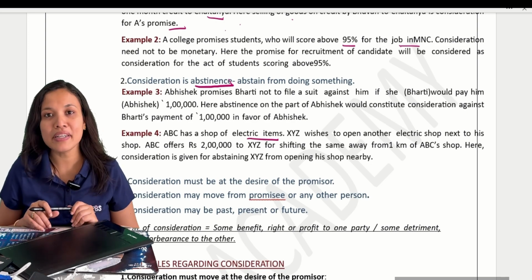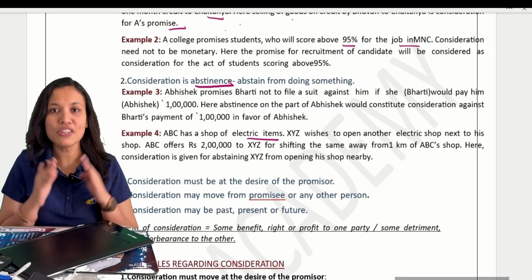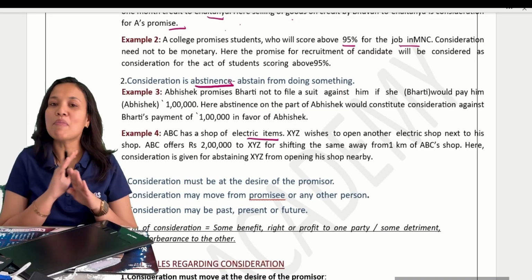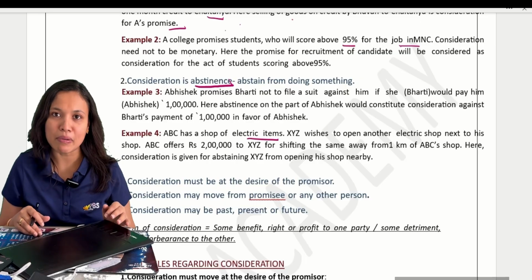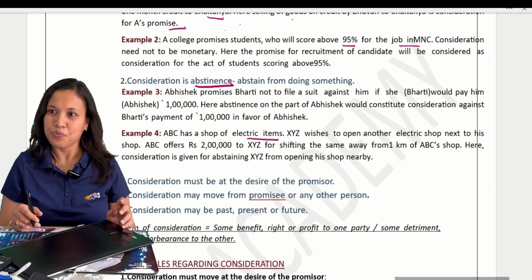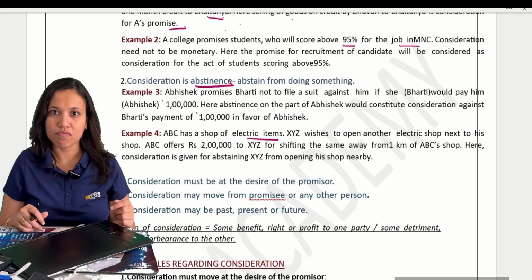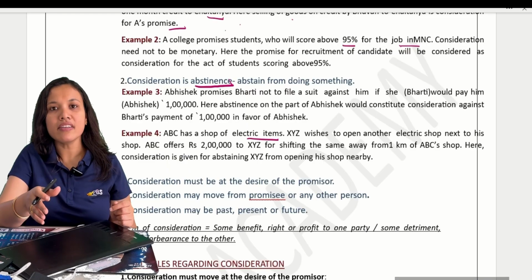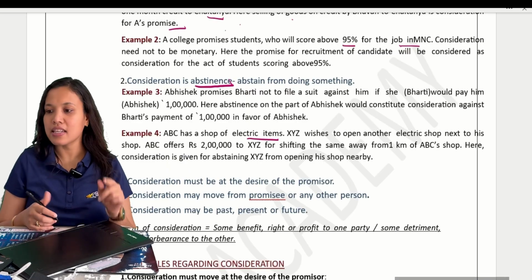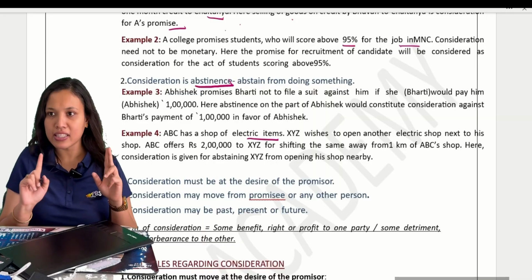Now, what has happened? I am giving the money for not doing something. That is why I am giving you the money. So that is again a consideration, but it is abstinence. If you don't do it, then we have to pay. That is something in return for not doing something. That's the second point. I think you would have got it: act and abstinence, both can be consideration.